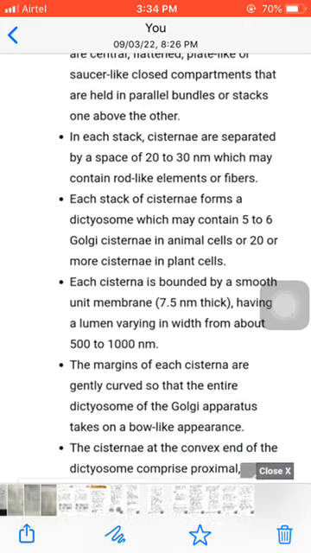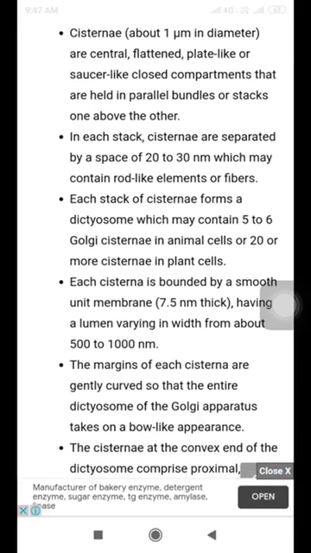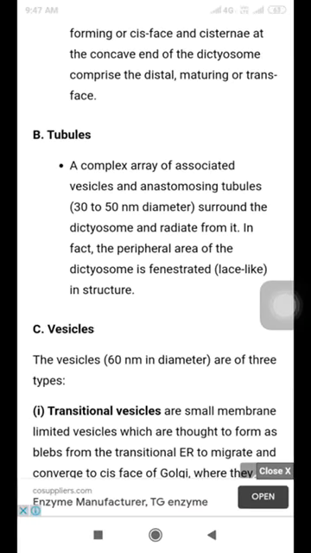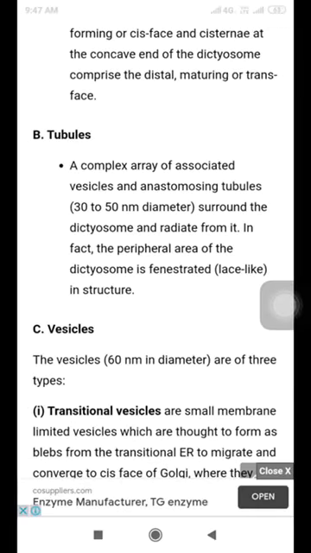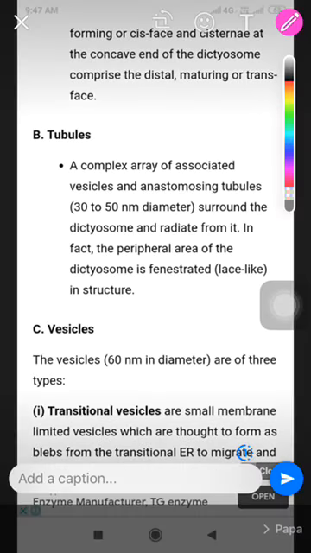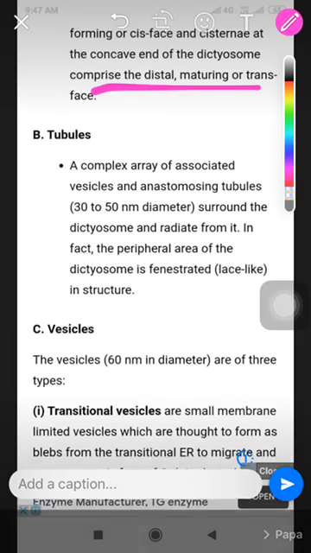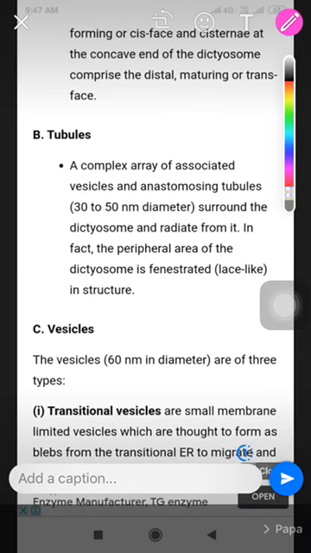These cisternae at the convex end of a dictyosome comprise the proximal, or forming, face. Some cisternae at the concave end of a dictyosome comprise the distal, or maturing, or trans face.